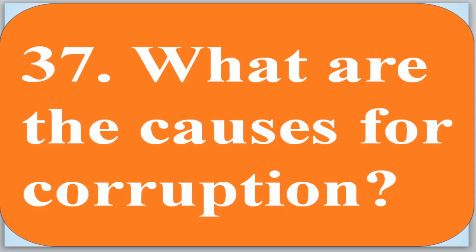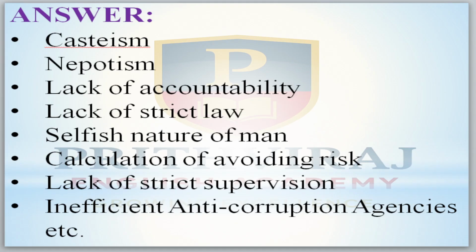Now come to the question: what are the causes for corruption? These are the causes: casteism, nepotism, lack of accountability, lack of strict law, selfish nature of man, calculation of avoiding risk, lack of strict supervision, inefficient anti-corruption agencies, etc. These are the main causes.